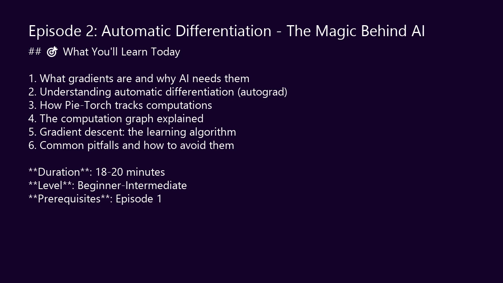By the end of this episode, you'll understand how AI learns from mistakes, how it figures out which direction to adjust its parameters, and how PyTorch does all this automatically. This is where AI becomes intelligent. Let's unlock the learning mechanism.